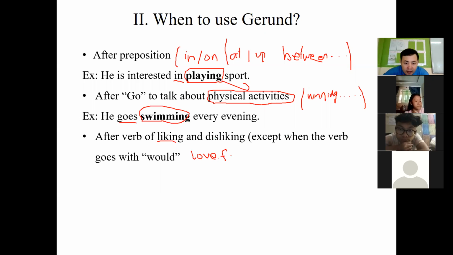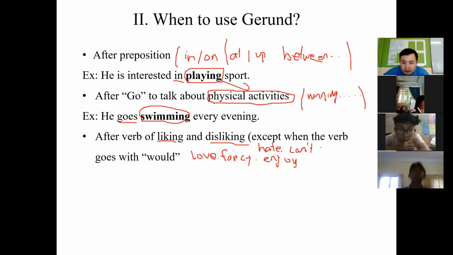Fancy, fancy is also a verb of like. Enjoy, enjoy is also a verb of like. And the verbs of dislike, we have the word hate, right? Hate is also a verb of dislike. Then there is can't stand.